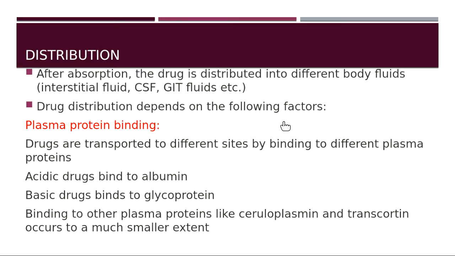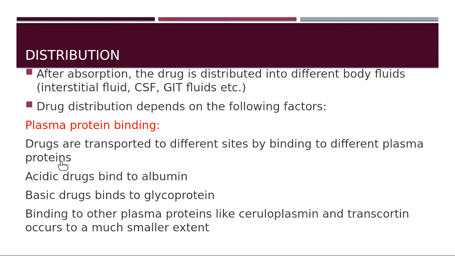Now for the drug to get distributed into different fluids of the body, it has to bind to different proteins. Now the drug is new in the body. It does not know where to go. So it takes the help of plasma proteins which are already present in the body.